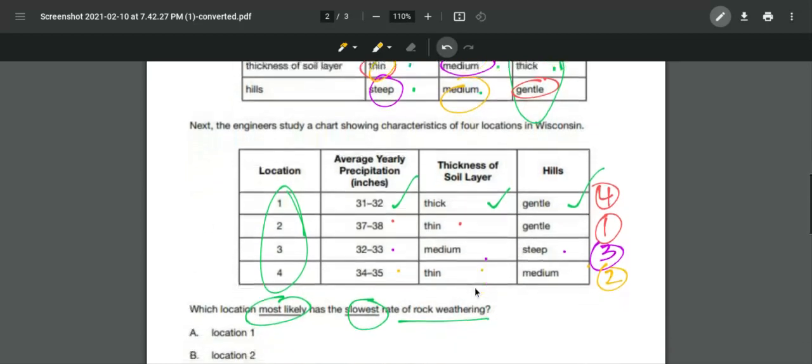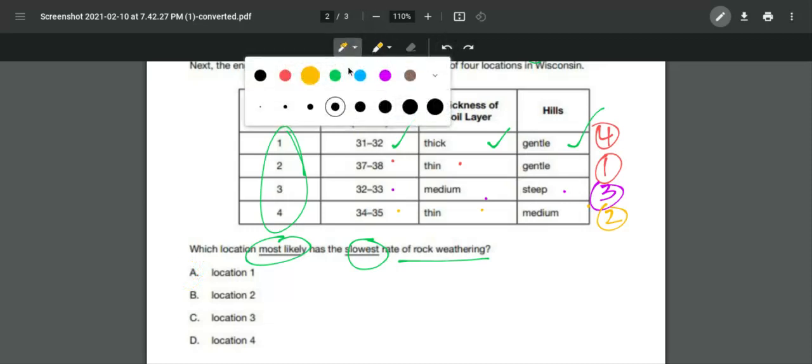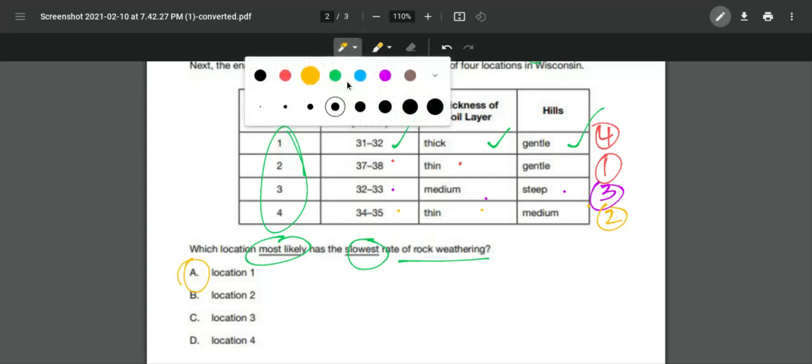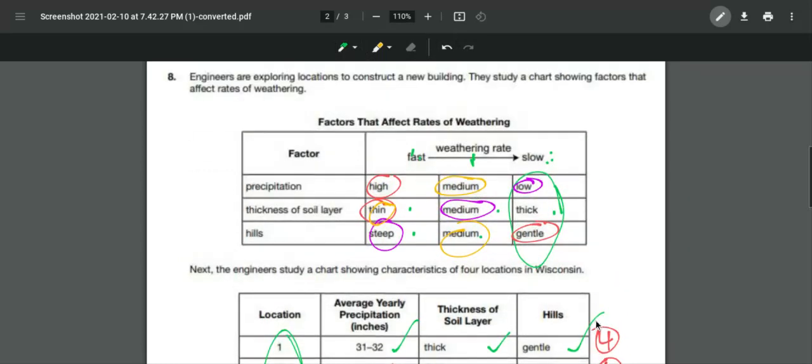But looking at those locations, it looks to me that location 1, letter A, is the best choice for this. It's our best answer. Location 1, choice A is the best answer.